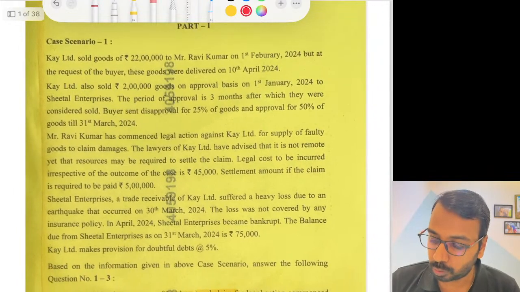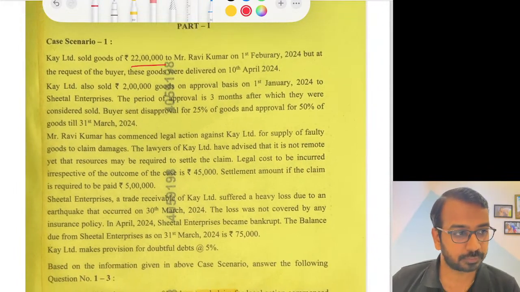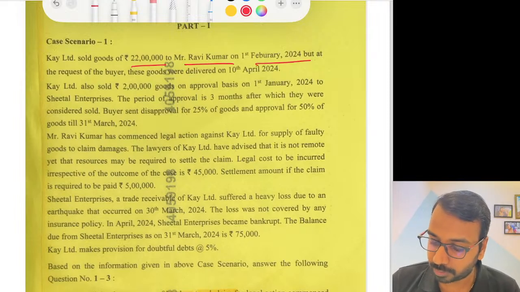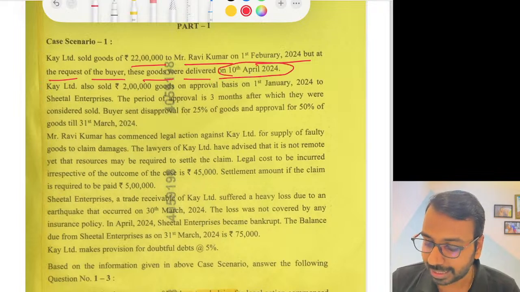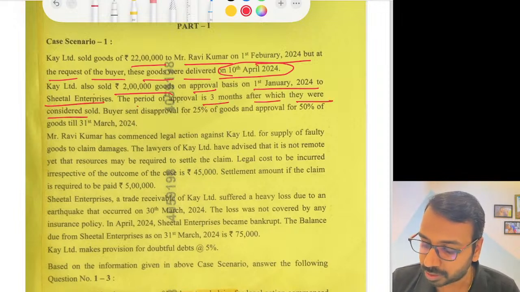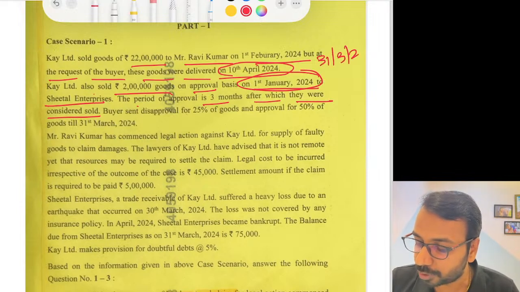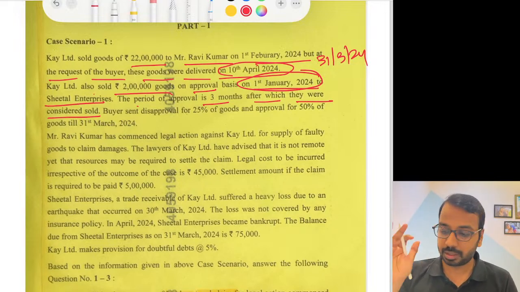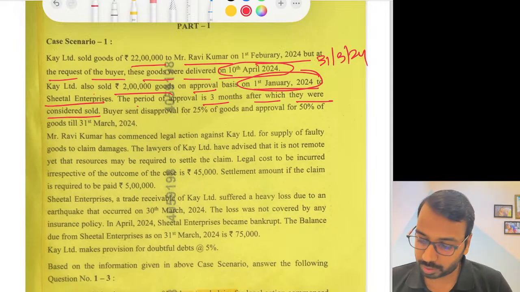K Limited sold goods of rupees 22 lakhs to Mr. Ravi Kumar on 1st of February, but at the request of the buyer, these goods were delivered on 10th of April. K Limited sold 2 lakh goods on approval basis on 1st of January to Sheetal Enterprises. The period of approval is 3 months, after which they were considered to be sold. So when did we sell? 1st of January. 31st of March of 24 is the time by which you should confirm whether the goods have been accepted or not.